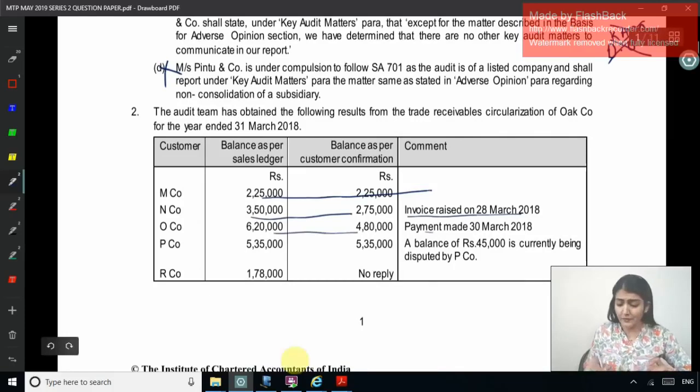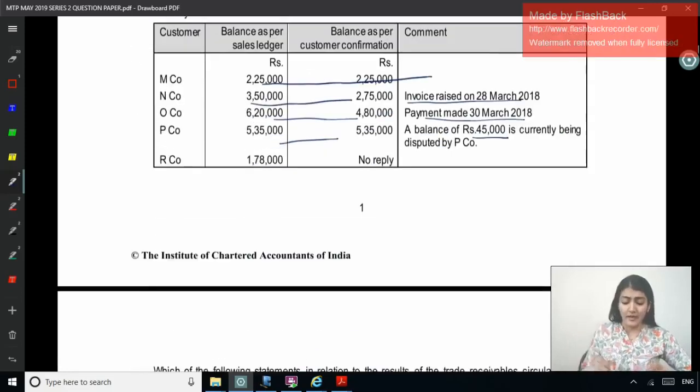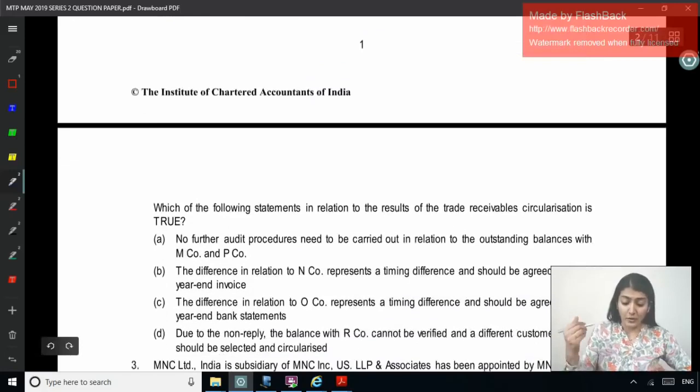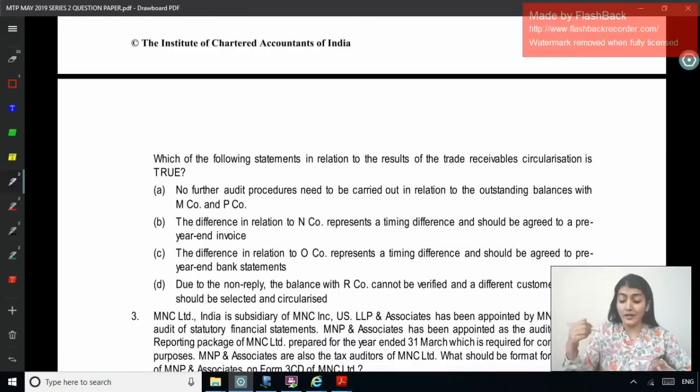Here again there is a difference; payment was made on 30th of March. Here it's the same, but it says a balance of 45,000 is currently being disputed, and for this no reply has been received from our company. Which of the following statements in relation to the results of the trade receivable circularization is true?